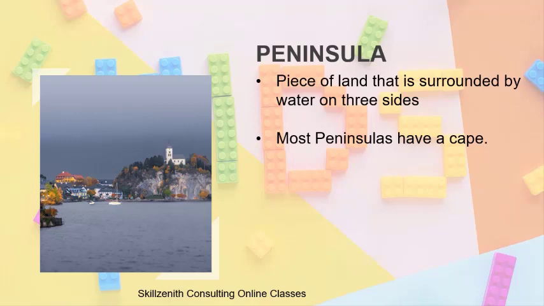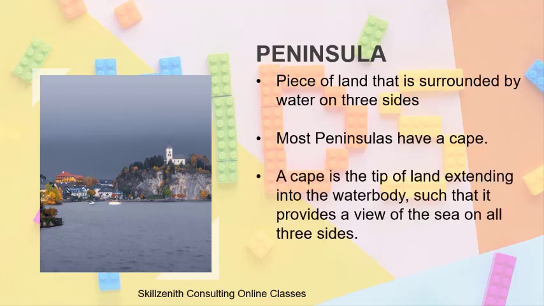Most of the peninsulas have a cape. Now what is a cape? It is a tip of land extending into the water body such that it provides a view of the sea on all the three sides. So in this picture you can see a cape that gives you a view of all the three sides of the sea. Some of the examples of peninsula are India and Florida in the USA.